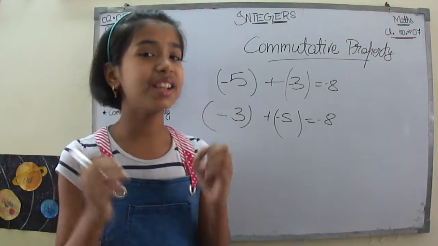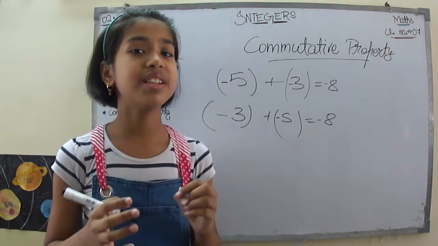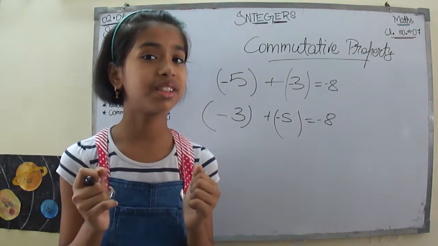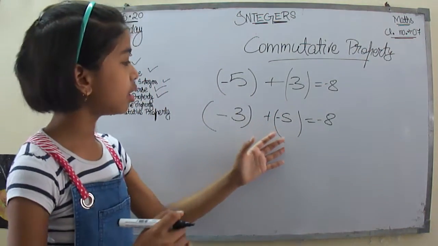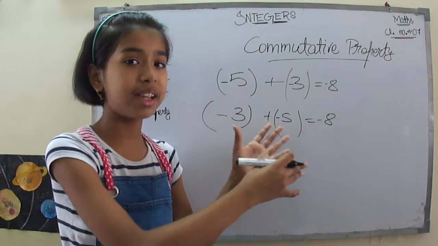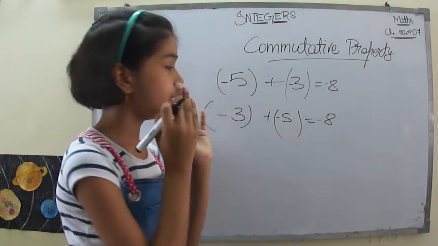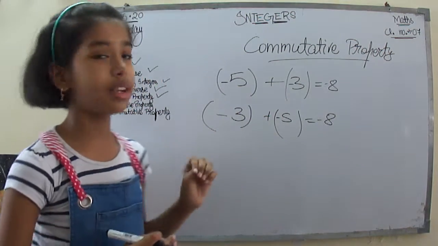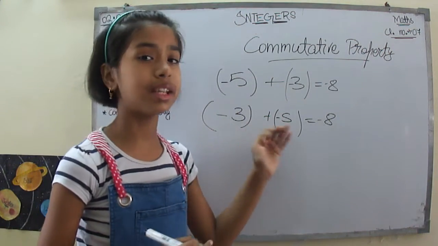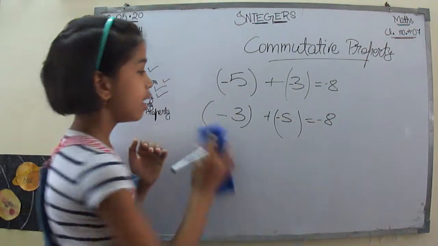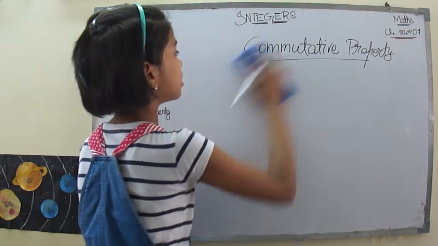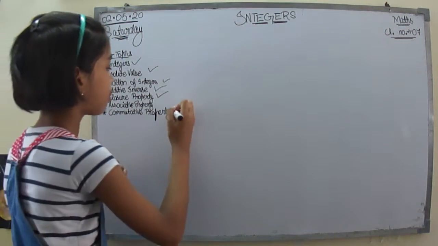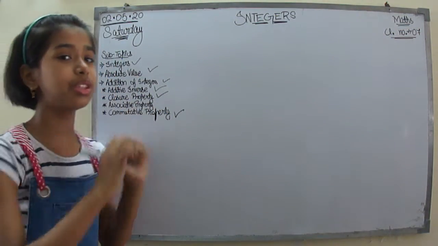In the associative property, what happens is that if I change the brackets, the answer remains the same. These are not real brackets, I just wrote them so that you can understand this is a -3 and this is a -5. We have learned the commutative property. Now we will learn the associative property.